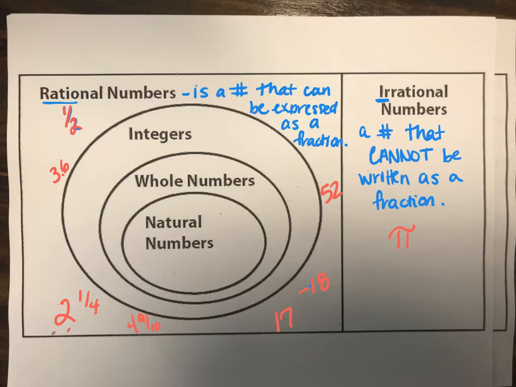Why would pi be irrational? Well, it is a decimal, but that alone does not make it irrational. It's a decimal that goes on and does not stop, right? Remember, you could go 3.1415925 and keep on going. It would continue going, okay? So it doesn't ever stop. If you round that number, then it becomes not that number and it becomes rational. So right now we're going to leave that as our one irrational number.